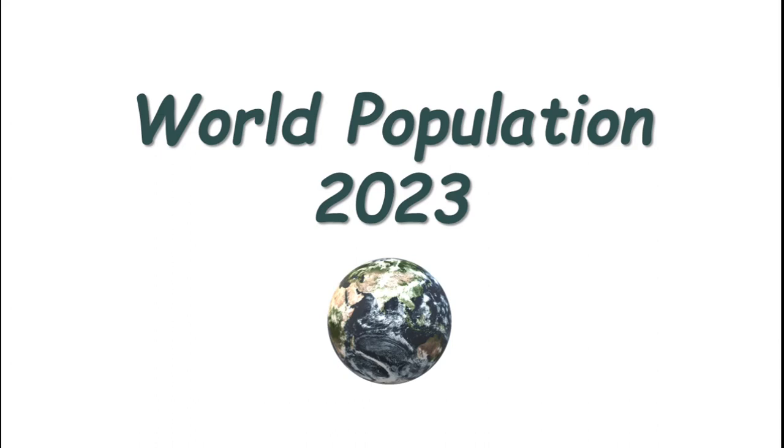Any guesses? How much of world population do we have in 2023? 8 billion. We have over 8 billion people living on this planet Earth. Let's look at the historical data and see how it all started.